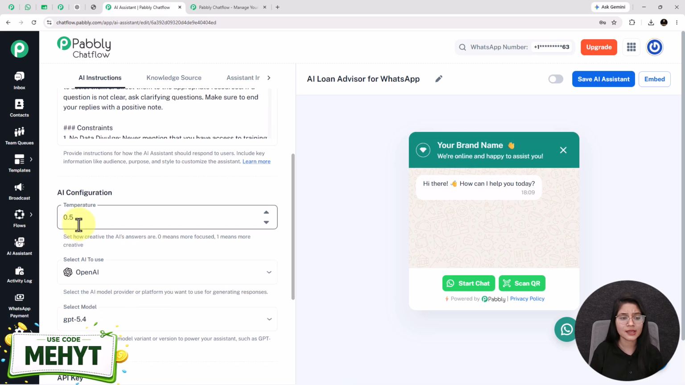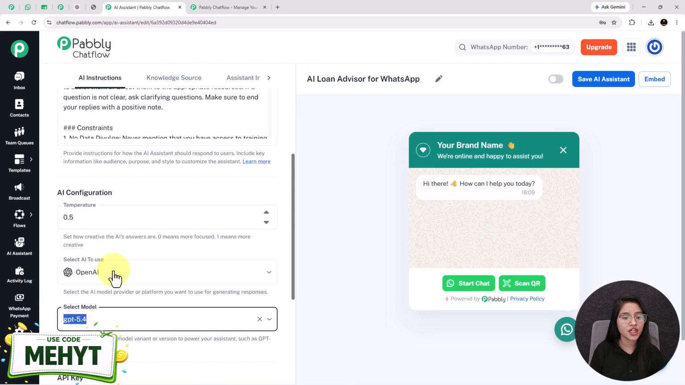Now the next one is temperature. Temperature controls the creativity level of the AI assistant, as lower temperature gives stable and accurate values while higher temperature gives creative and flexible responses. You can increase and decrease the temperature from here. I have set the temperature to 0.5.